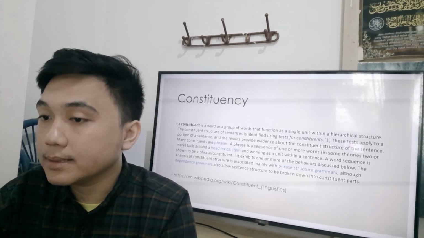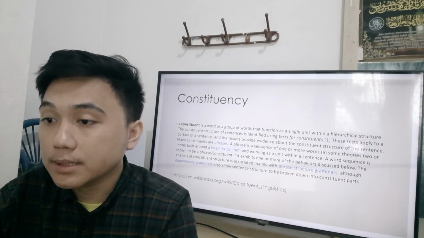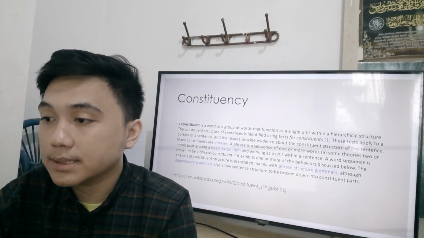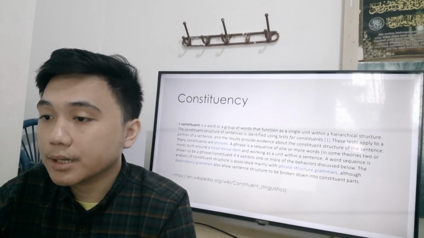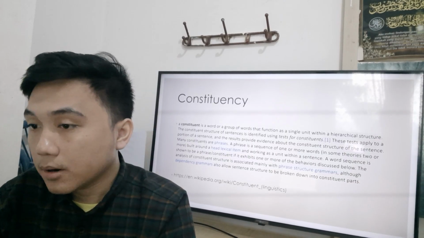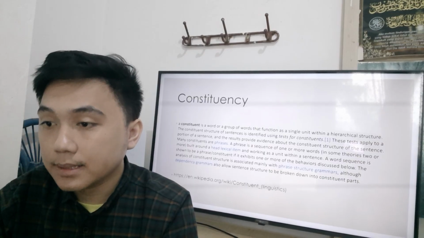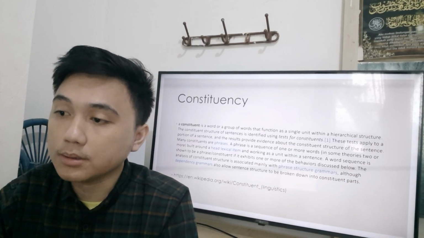A word sequence is shown to be a phrase or constituent if it exhibits one or more of the behaviors discussed below. The analysis of constituent structure is associated mainly with phrase structure grammars, although dependency grammars also allow sentence structure to be broken down into constituent parts.